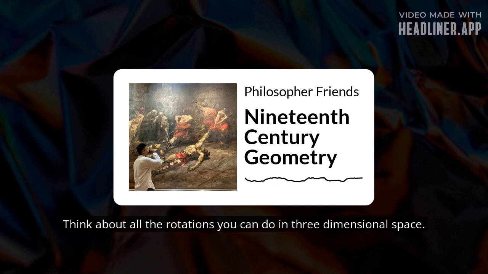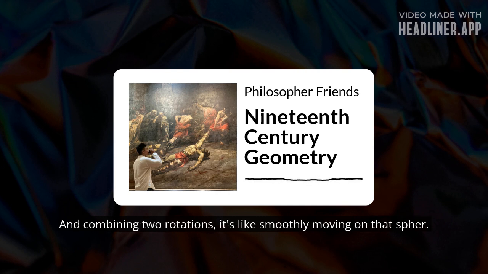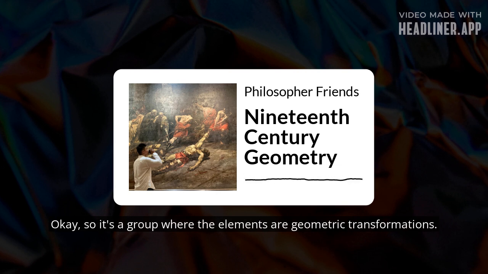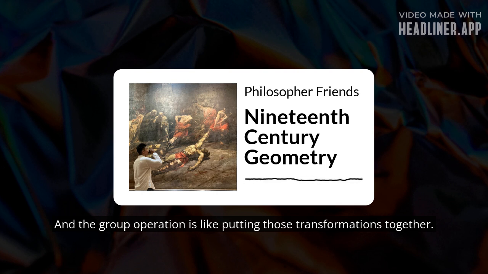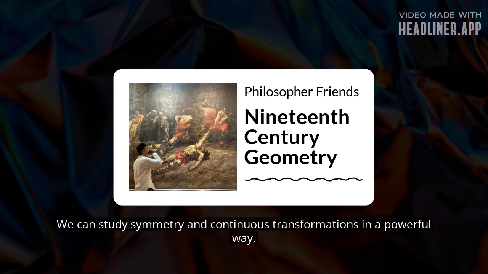Absolutely. Think about all the rotations you can do in three-dimensional space. Each rotation can be represented as a point on a sphere, and combining two rotations is like smoothly moving on that sphere. Okay, so it's a group where the elements are geometric transformations, and the group operation is like putting those transformations together. Exactly. And Lie groups are so special because they connect abstract algebra and geometry. We can study symmetry and continuous transformations in a powerful way.